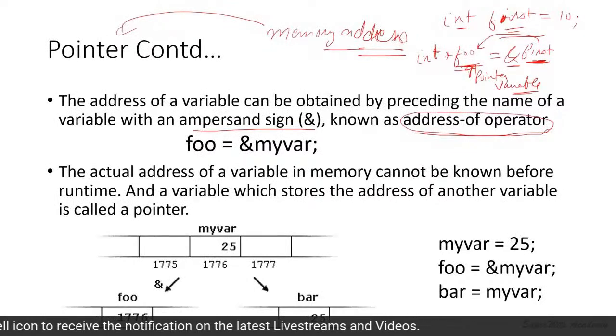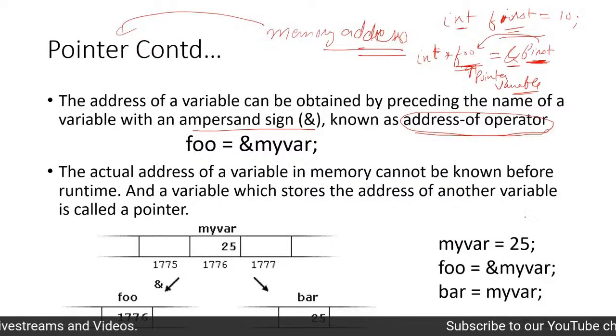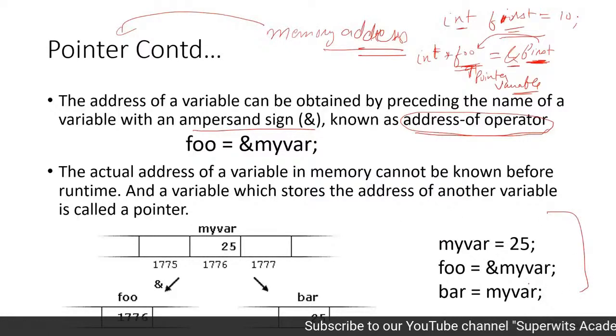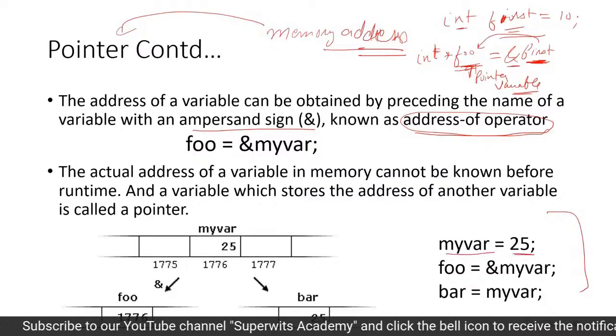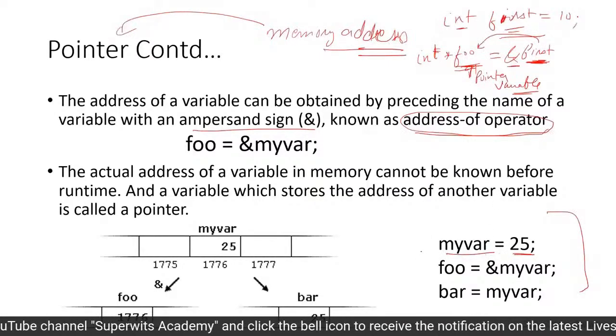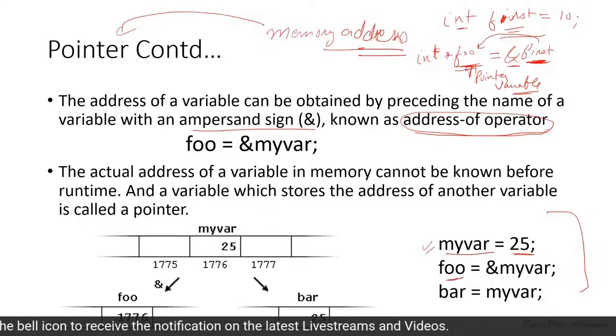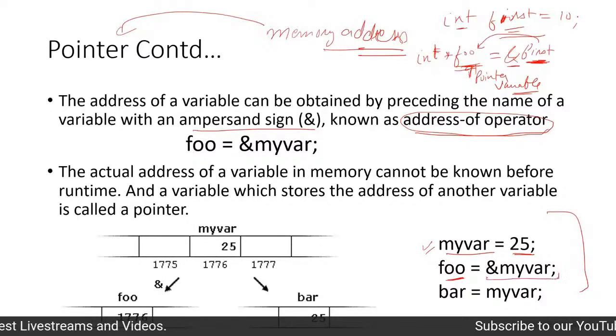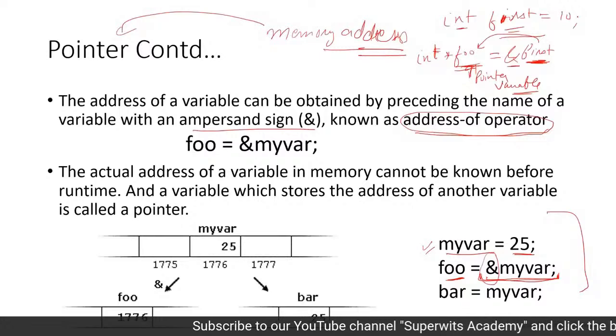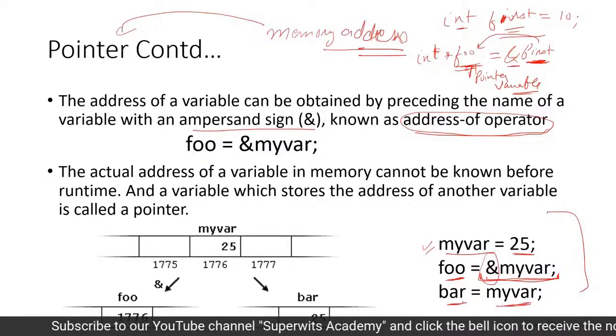Now, how the memory addresses are actually fetched is what this typical example is going to help you with. Again, I took this from cplusplus.com. myvar equals 25. That means we are declaring and initializing a variable, and then we use the foo variable, which is a pointer variable that holds the memory address of myvar, because we are using the & here, and then myvar is equal to bar.